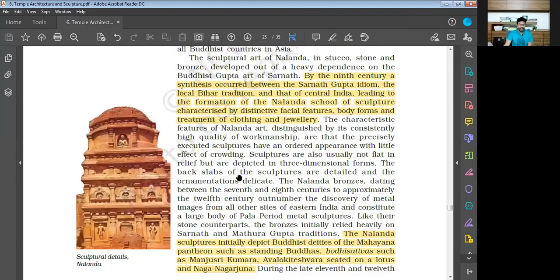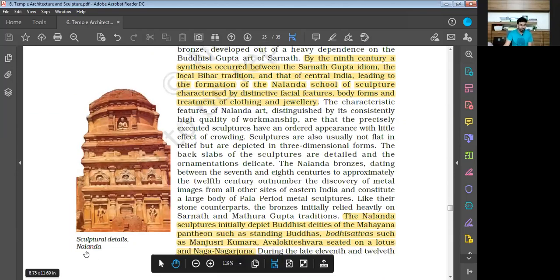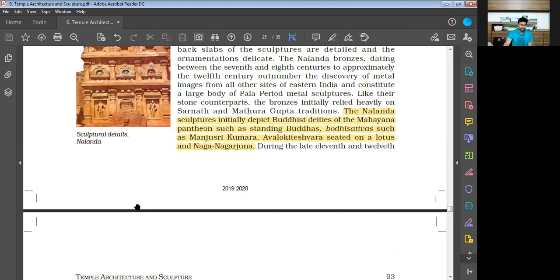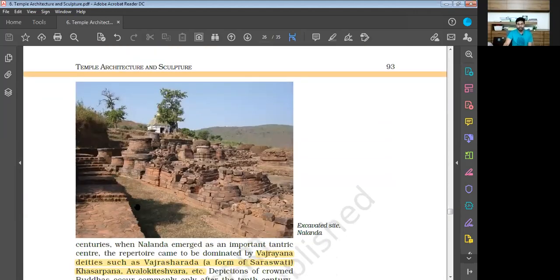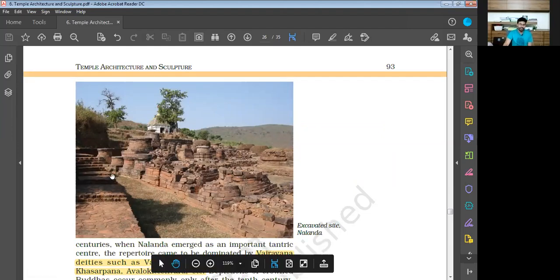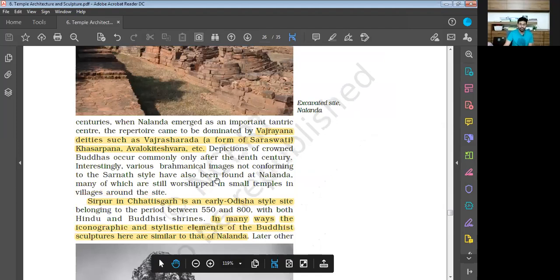Now let us see the other image. This image talks about the sculptural details of Nalanda. Here you can see Lord Buddha seated at the top of this particular building. Now here they have talked about an excavated site at Nalanda. This is one of the excavated sites at Nalanda. Now let us move to the next image.